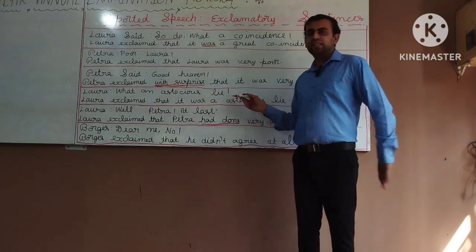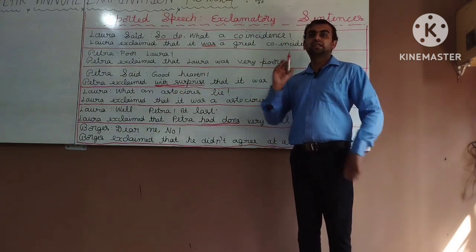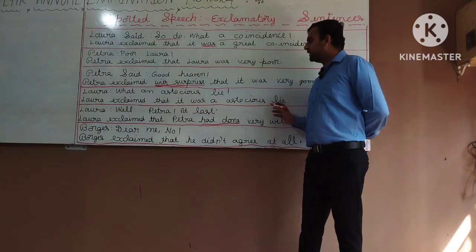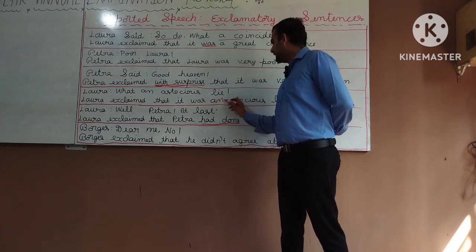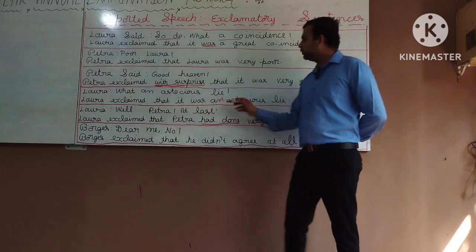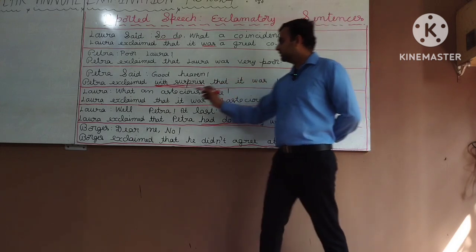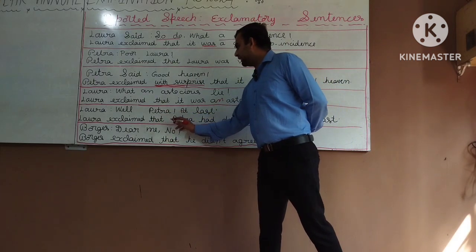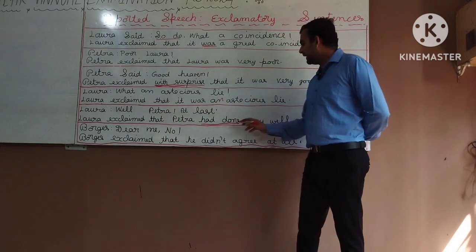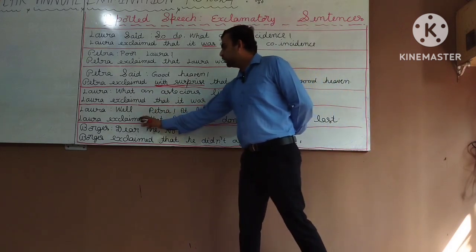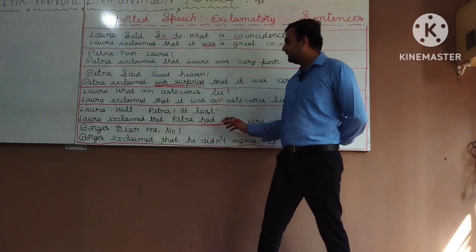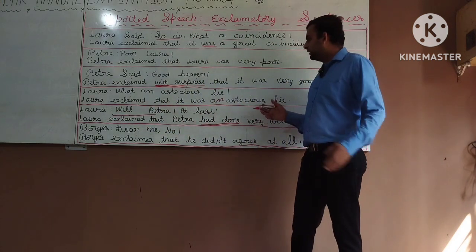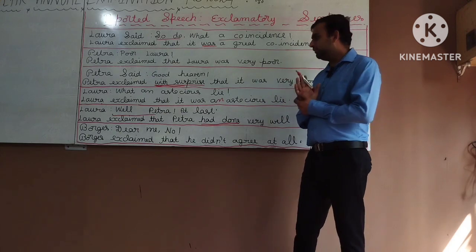Laura, what an astonishing lie. What is the meaning of astonishing? This is great. Laura exclaimed that it was an astonishing lie. An, because a vowel sound is there. Laura exclaimed that it was an astonishing lie. Laura, well Petra, at last. Laura exclaimed that Petra had done very well at last. Petra had done very well at last.